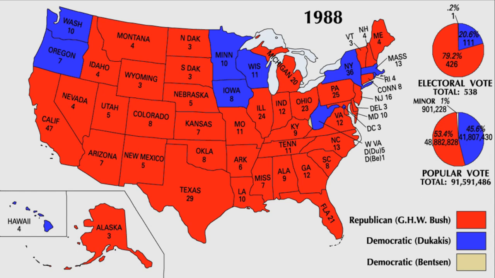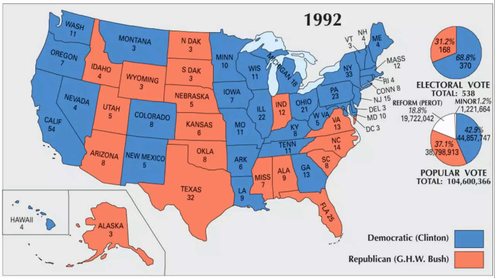Now, a lot of people see this as maybe George H.W. Bush, while he was an esteemed politician, maybe riding the popularity of Ronald Reagan, because this is still a very big landslide election, all right? So after Reagan, for 8 years, we see George H.W. Bush be president from 88, and then he runs again in 1992, but he does not win.